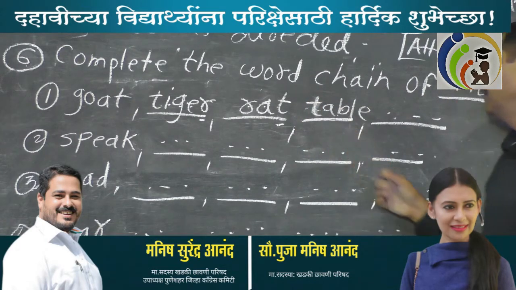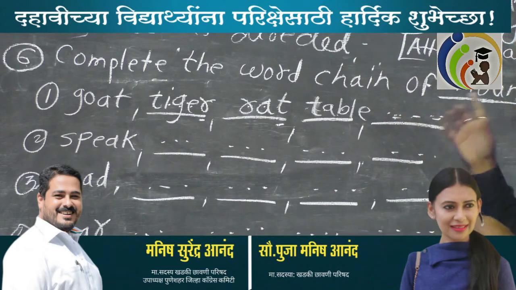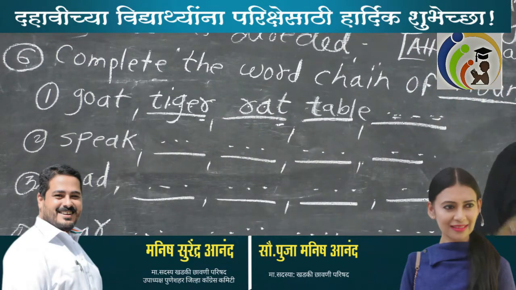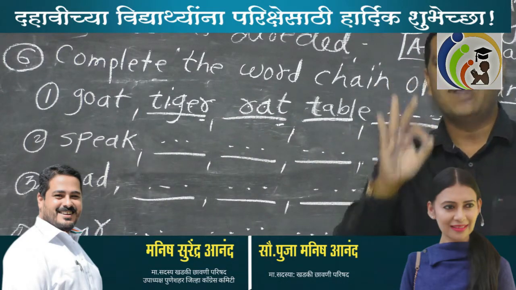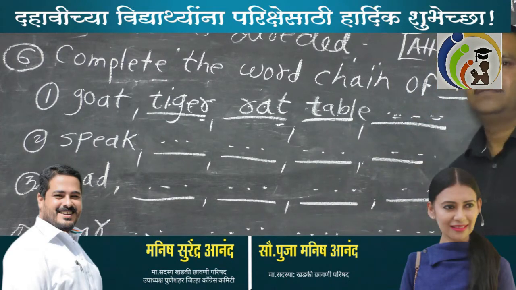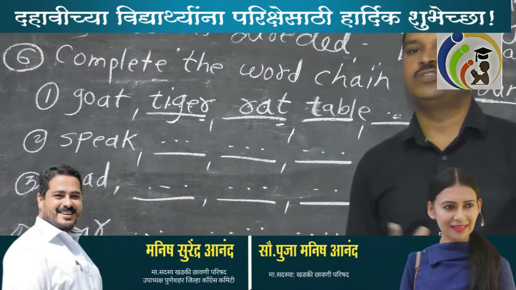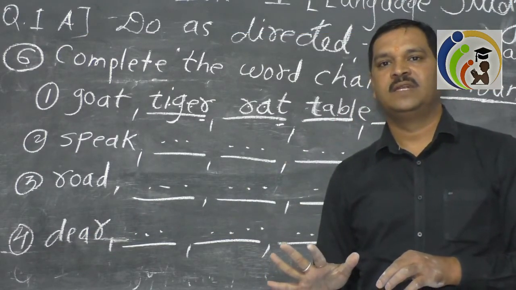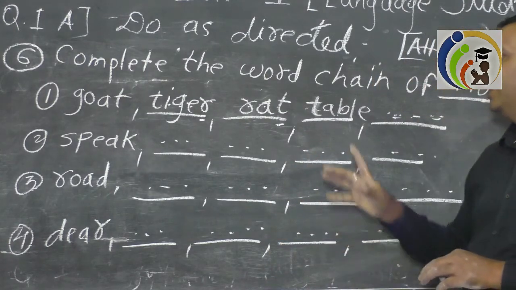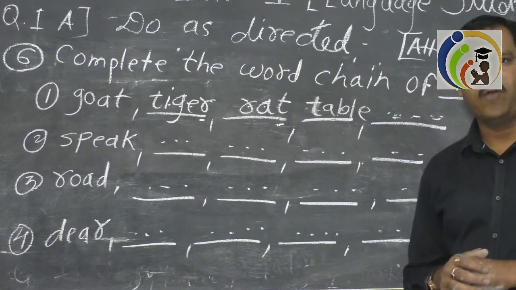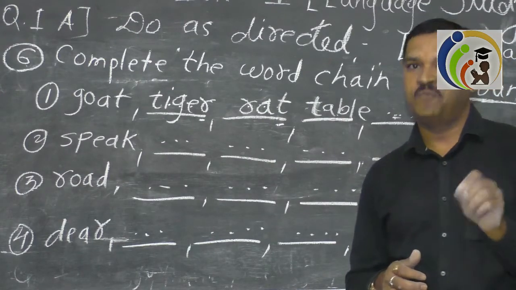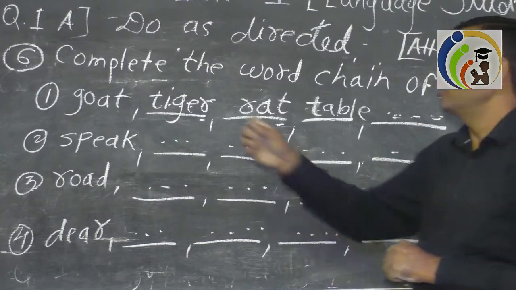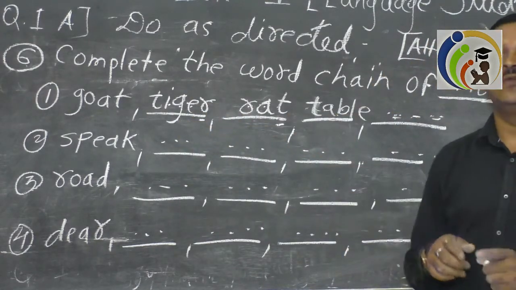E, last letter. Are we getting any noun? These 3 words are absolutely correct. But my dear children, if you are not getting the noun with E, you will not get full marks. And this question is there. That will give you 100% full marks. 10 on 10. My dear children, regarding this what to do? First of all, maybe on the rough page or maybe on the question paper with the help of pencil, you do one thing. First of all, write these words and then write in your answer sheet.